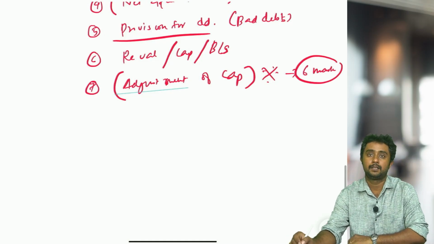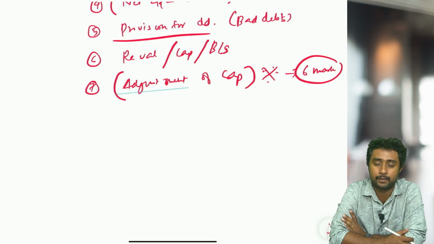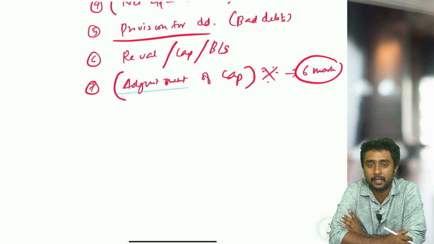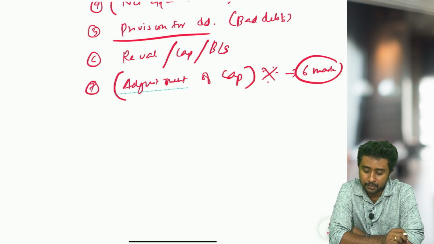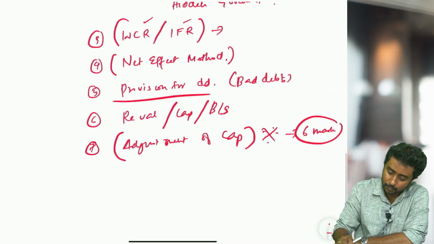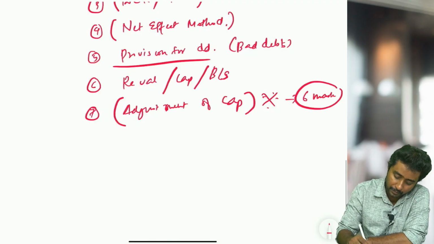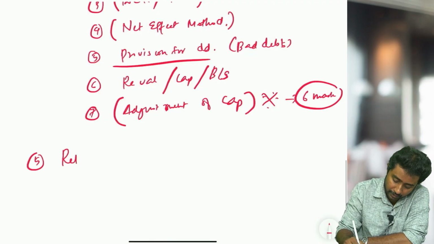For 6-mark questions, we are expecting adjustment of capital questions, that too from revaluation account, capital account kind of questions. You know how a 6-mark question looks, right? Revaluation account, capital account, or balance sheet may come. So anyways, this adjustment of capital topic you have to study. There are 2 types of adjustment of capital in this chapter, so both the types you have to do. Next topic is obviously retirement and death.